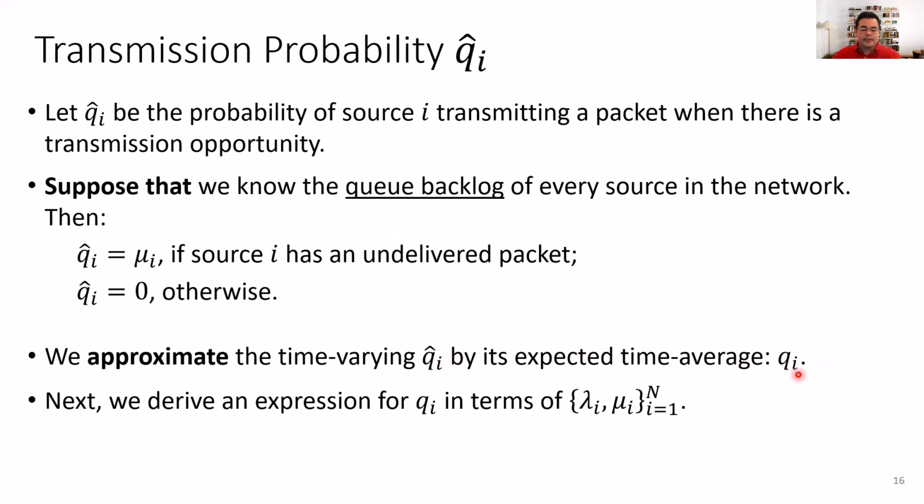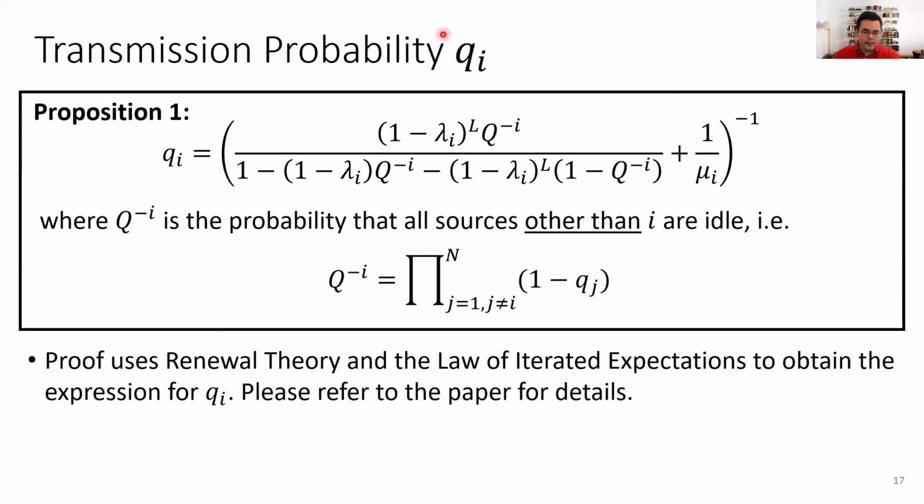value, Qi. And next, we're going to have a proposition that gives a closed form solution for this expected time average transmission probability, which we will only call by Qi. So the transmission probability Qi is going to be given by this expression, which is a function of the packet generation rate, the conditional transmission probability, the packet length, and also of this Q of minus I, where Q of minus I is the probability that all sources other than I are idle in that particular transmission opportunity. Right, so this is the definition of Q of minus I. And to obtain this result here, we use in the paper renewal theory and the law of iterated expectations.